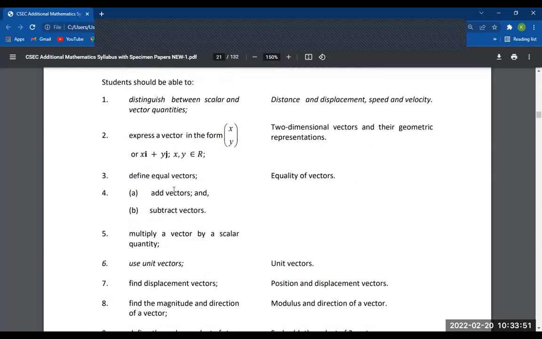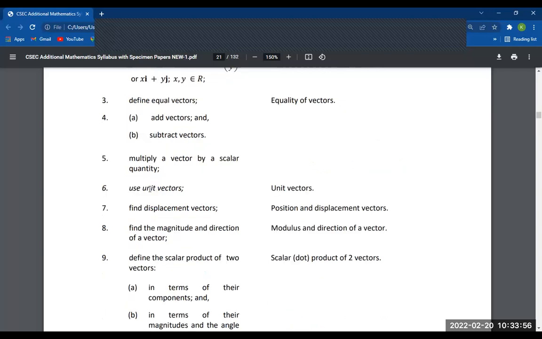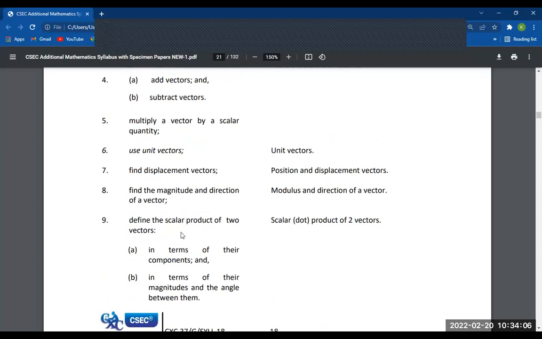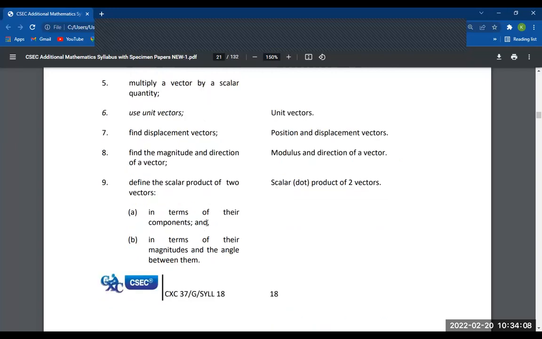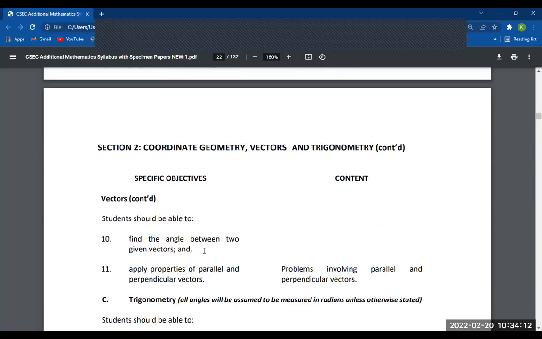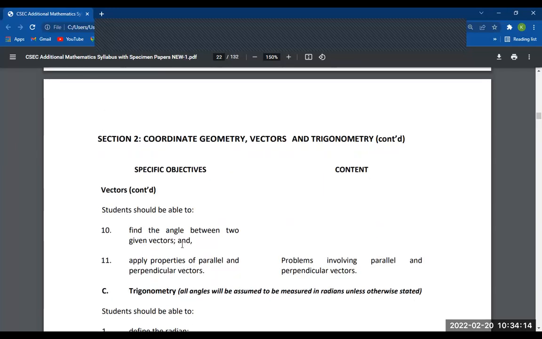Define equal vectors, add vectors and subtract vectors, multiply a vector by a scalar quantity, use unit vectors, find displacement vectors, find the magnitude and direction of a vector, find the scalar product of two vectors in terms of their components and in terms of their magnitudes and the angle between them, find the angle between two given vectors, and apply properties of parallel and perpendicular vectors.